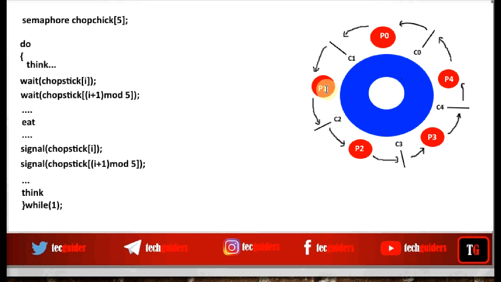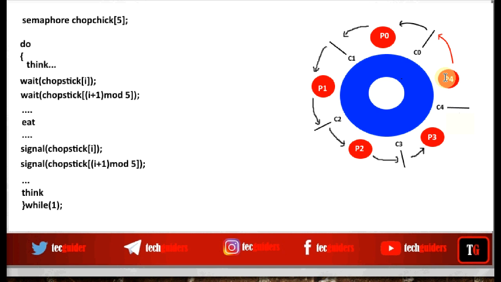P1 also requests in the increasing order. First C1, then C2. P2 also requests in the increasing order. First C2, then C3. P3 requests C3, then C4. But the last philosopher, P4, is trying to acquire the resource C4 first and then C0. So P4 is not trying to acquire the resources in the increasing order. So we shall let P4 also try to get hold of the resources in the increasing order. Let P4 wait for C0 first, then C4.